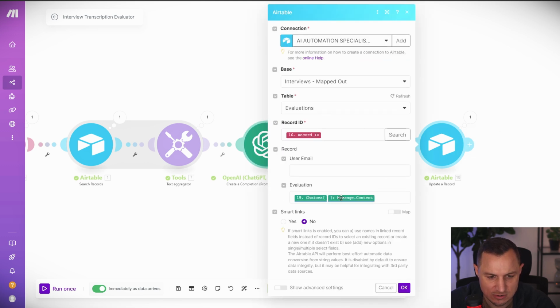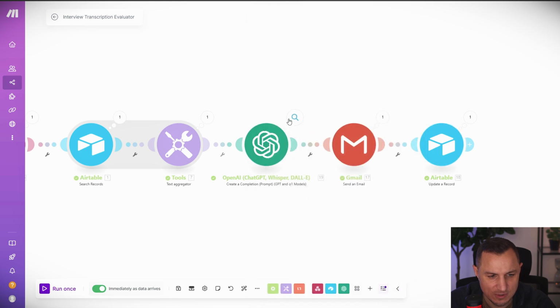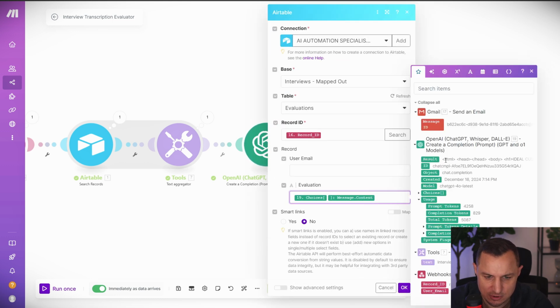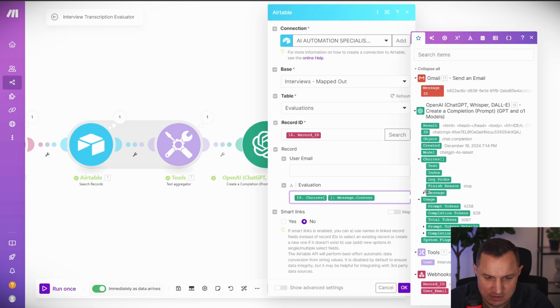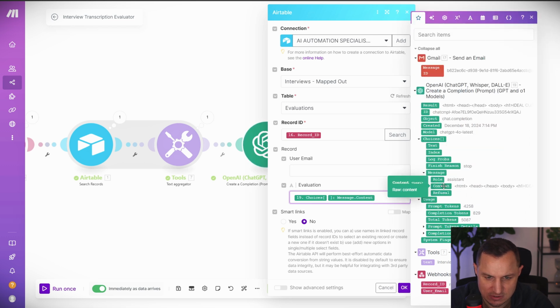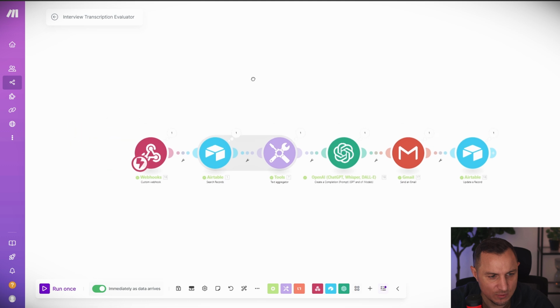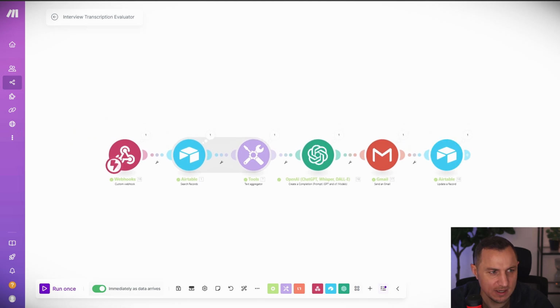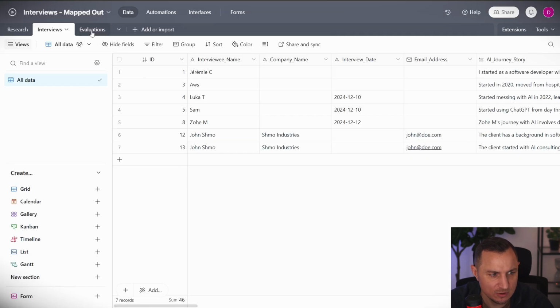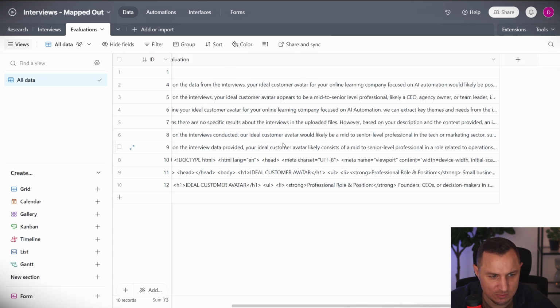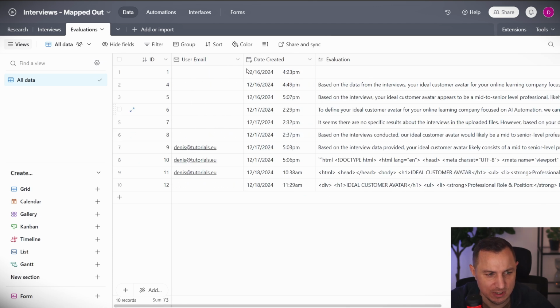You see here the content of the choices. So the output, I can show you how to find it. It's under the ChatGPT choices, message, content. You can also use the result. Either way should give you the same thing, but you can try and see if there are any differences. But with that, we have our automation ready. And what this automation creates are these evaluations. So these are the emails that we get based on the interviews that we created.